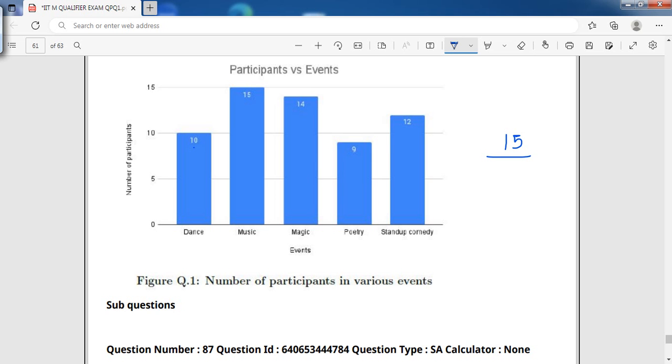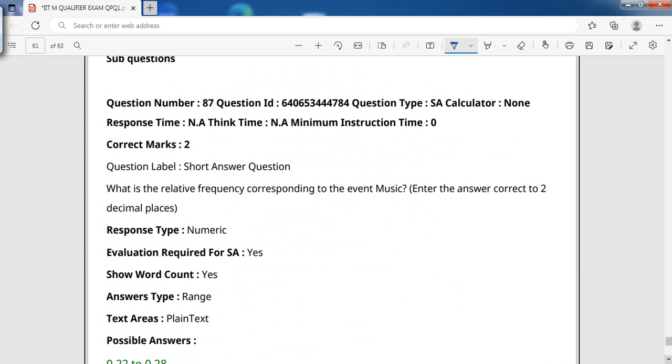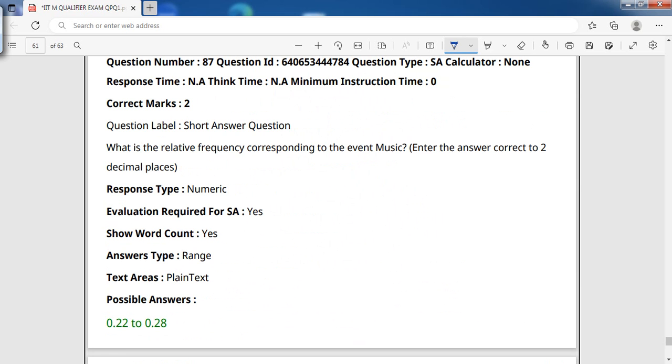Yes, 60. So the value is 60. Now calculate 15 divided by 60. It is 0.25. So the relative frequency for music is 0.25. The accepted range is 0.22 to 0.28, but the accurate answer is 0.25. Now the next question.